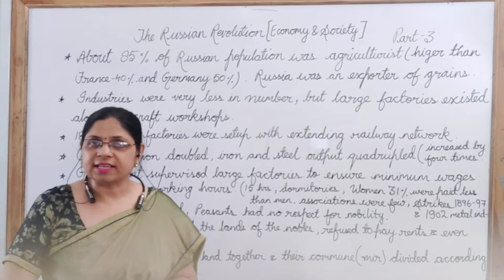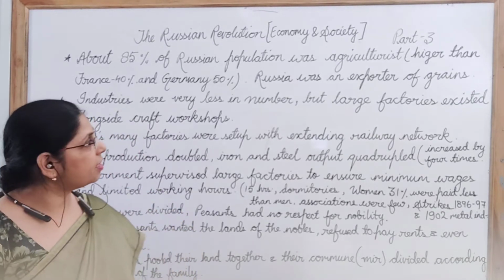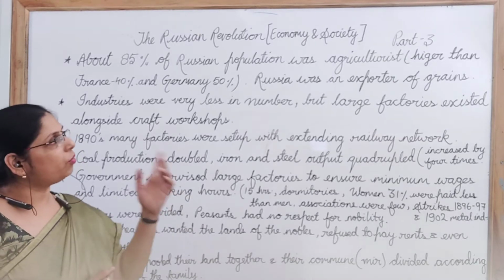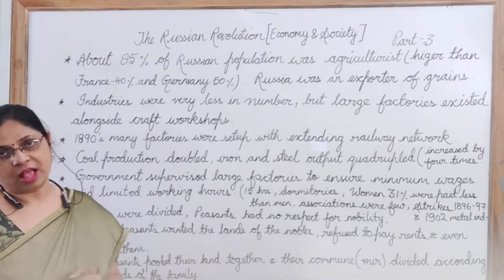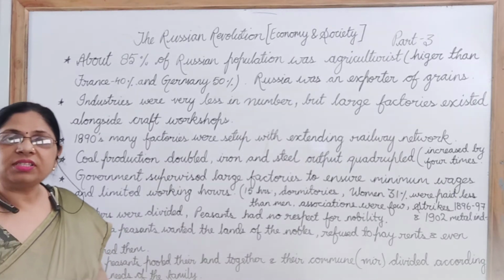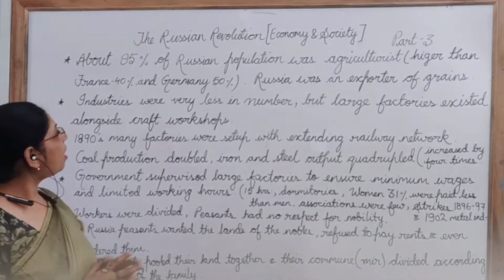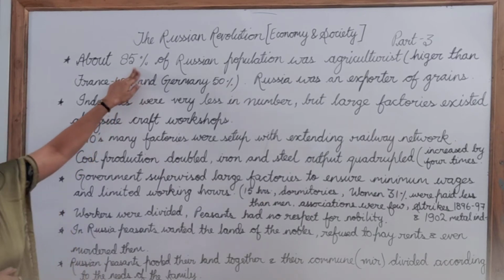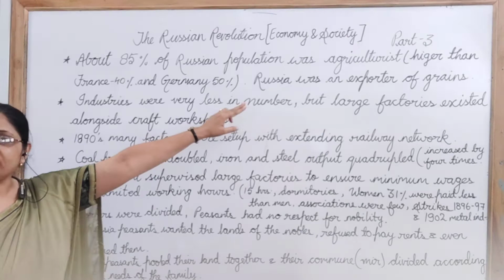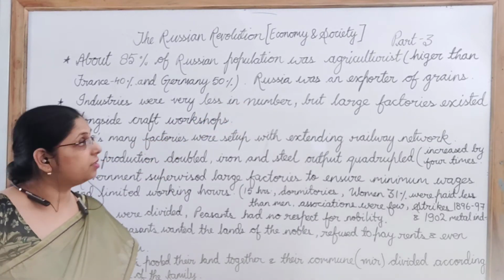We were earlier discussing the chapter, the Russian Revolution. Today in this class we will try to understand the economy and society of Russia. So what was the system in Russia? Students, about 85% of the Russian population was depending on agricultural activities, or they were basically farmers.